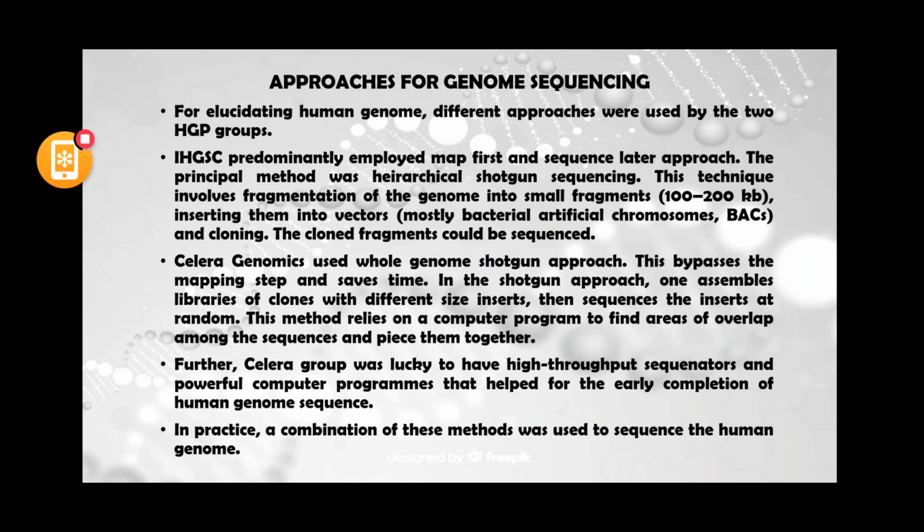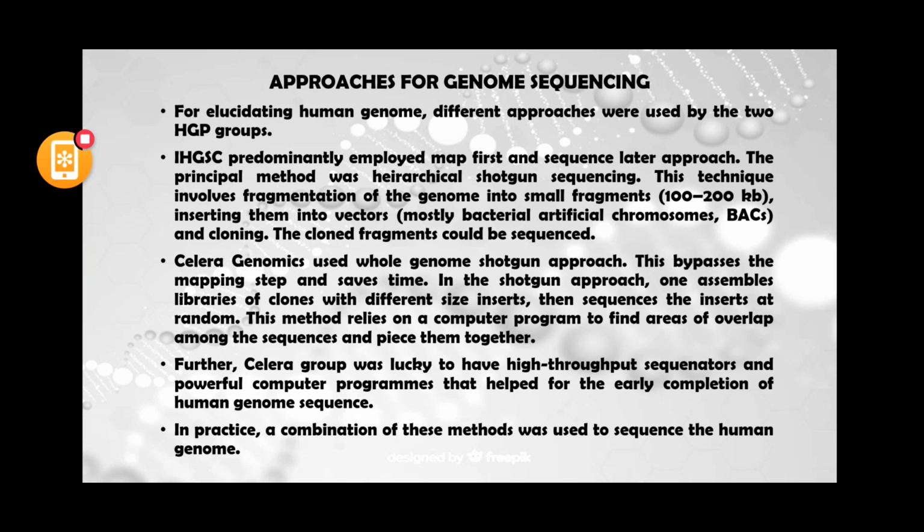Now we will go through the approaches used for genome sequencing. There were two different groups, led by Francis Collins and Craig Venter. Francis Collins' group is known as IHGSC. Their technique was to map the genome first and sequence later. The principal method was hierarchical shotgun sequencing.